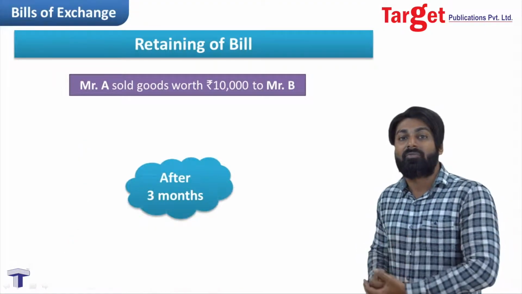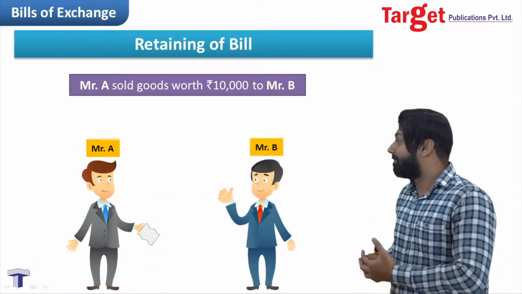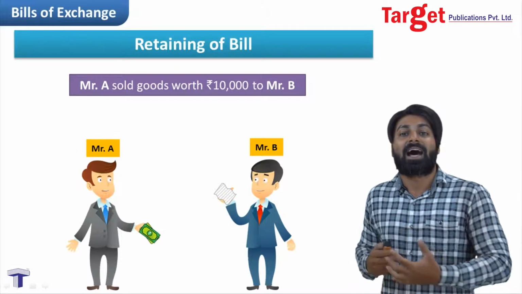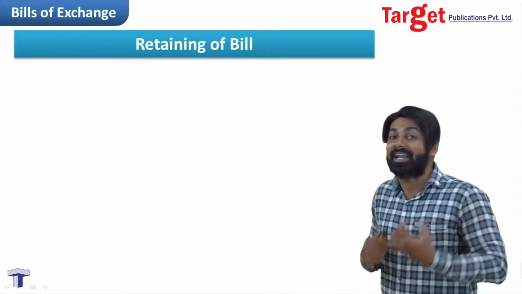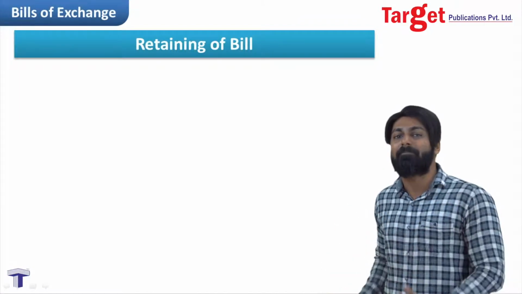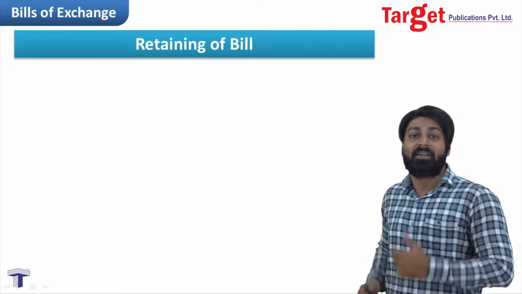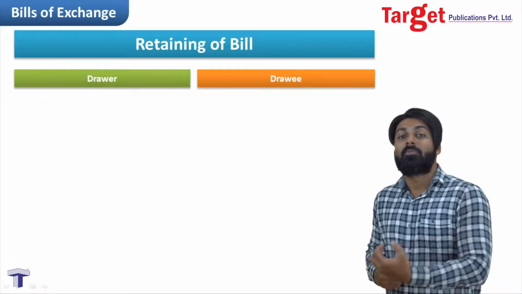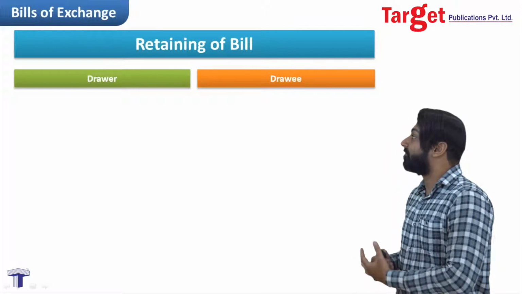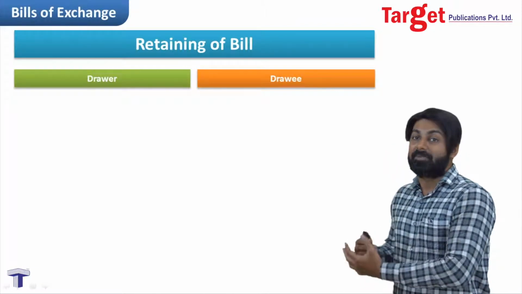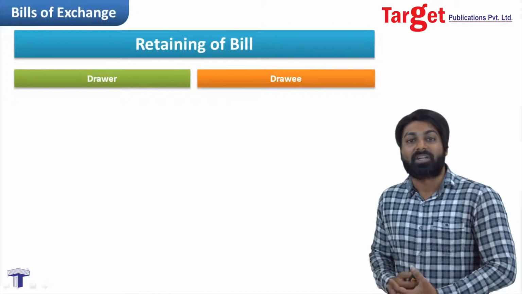After 3 months, he withdraws that bill, takes out that bill and goes to Mr. B, and Mr. B makes the payment against that bill, and this is how the entire story gets over. This is why it is called retaining. Mr. A simply keeps that bill with himself, he doesn't do anything with that bill. This entire story we have to think from both points of view, from the point of view of Mr. A and from the point of view of Mr. B. That means in the books of drawer and in the books of drawee, we have to pass journal entries.